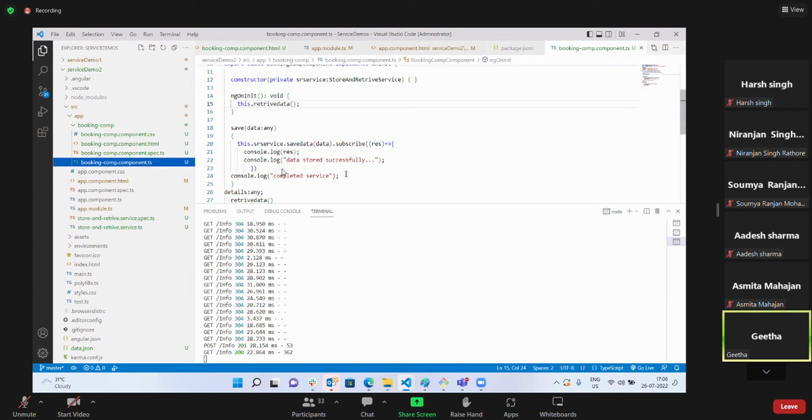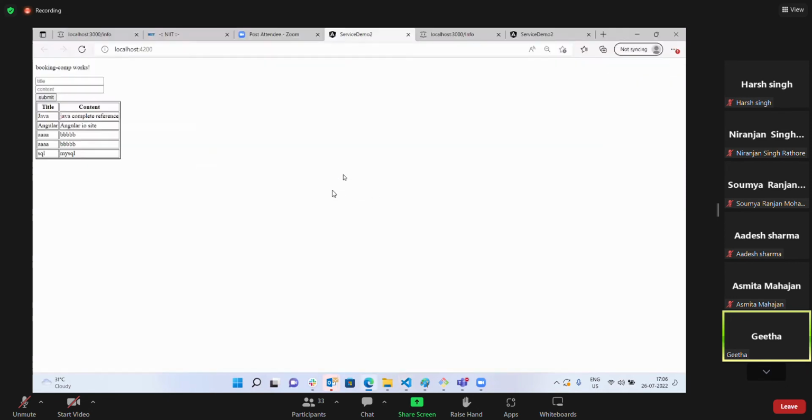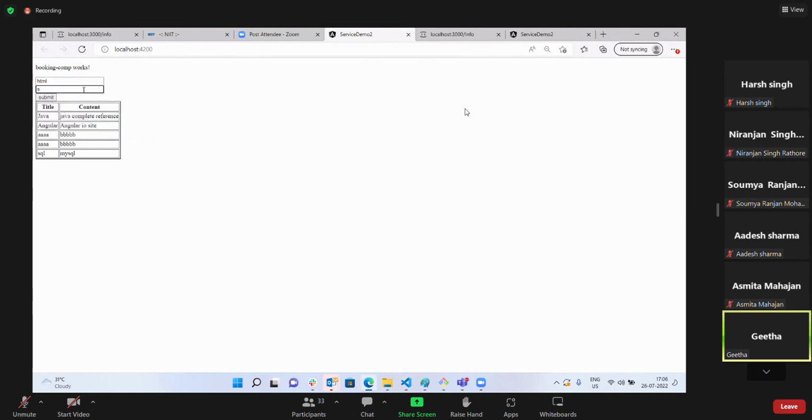No, here in my save data, after each and every save, can I separately call my retrieve method once again? I'll call my retrieve method once again and check. HTML. It's added, ma'am. SQL and MySQL. That is added, but as soon as I click on submit, it should add, right? Yeah. W3Schools, submit, it's getting added.